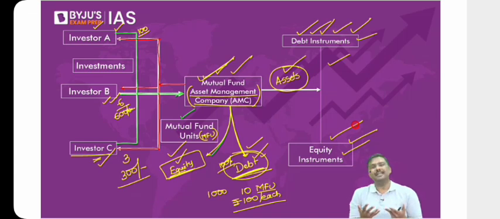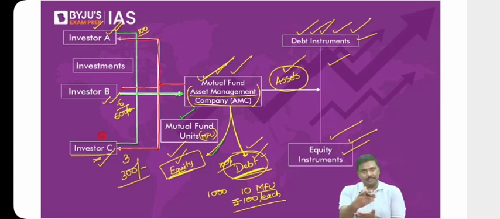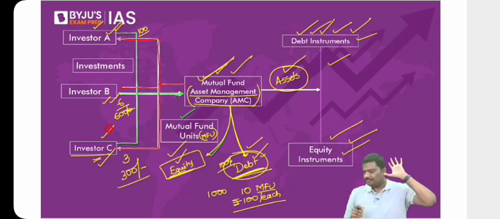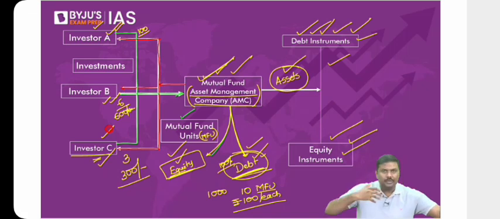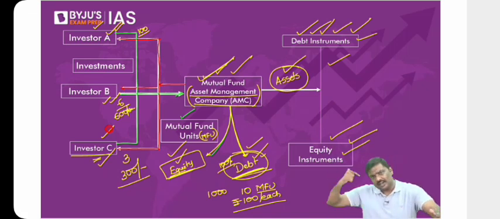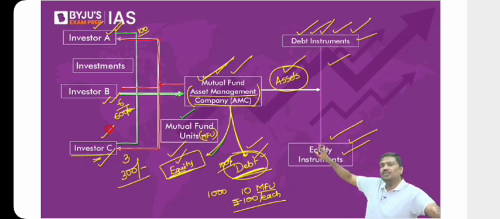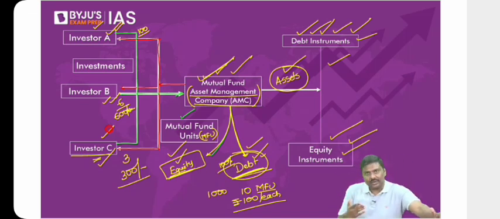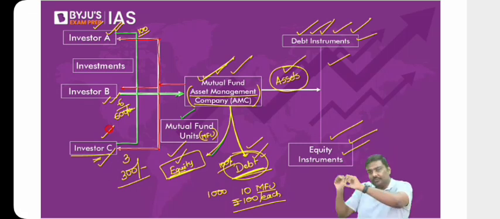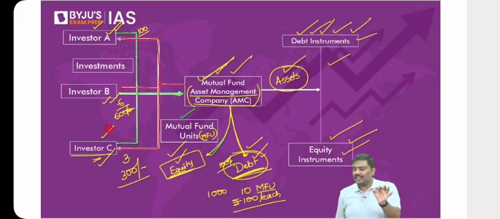But the argument is simple here. Whether you're going to invest in a debt mutual fund or an equity mutual fund, it all depends upon you. Because if I'm collecting 100 rupees from you, I will have to tell you whether I'm going to invest in a debt market or an equity market. If only debt market, I should inform you that 100% of your money will go to debt market. If it is only equity market, I will have to tell you your money will go to only equity market. If it is a combination like 60% in debt, 40% in equity, I will have to inform you. That's a basic idea.